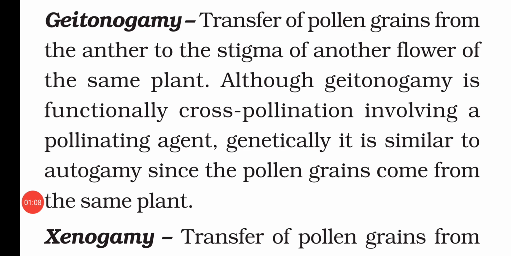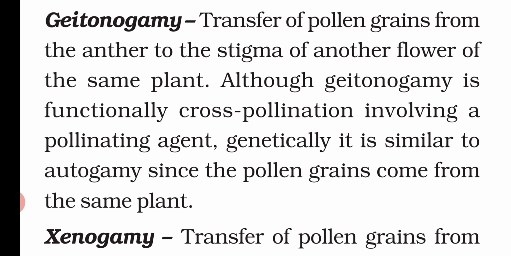Now the second is geitonogamy. In this type, the transfer of pollen grain from the anther to the stigma of another flower of the same plant. That means in this type of pollination, the pollen grain is coming from the anther to the stigma of the different flower of the same plant. That means the plant is same, but the flowers are different. And just because they are coming from the same plant, genetically they are similar.